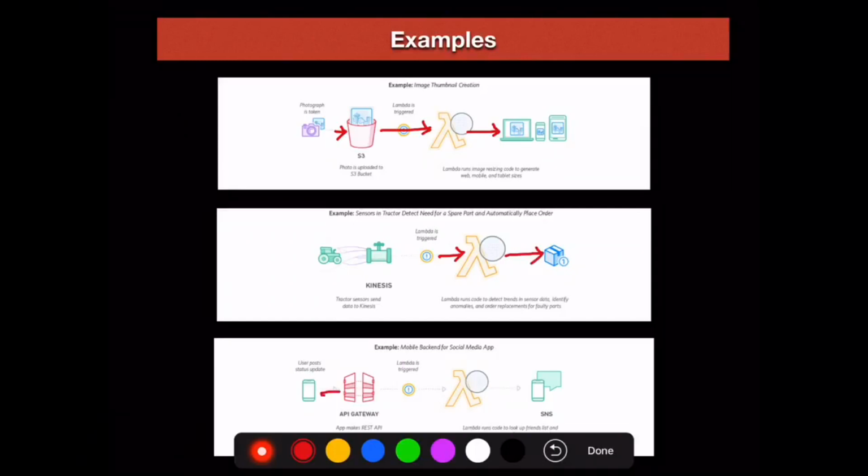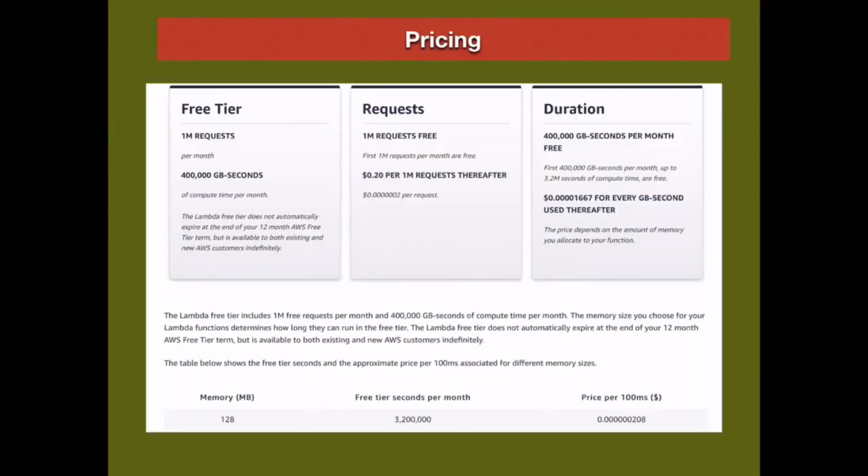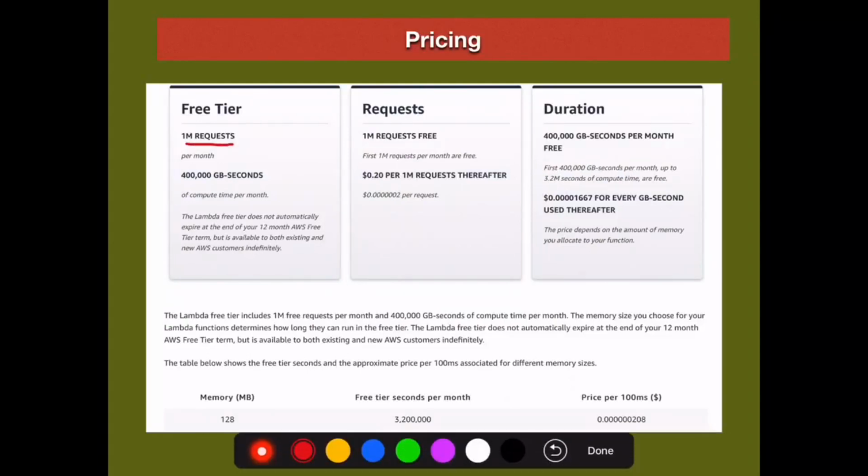The third example is mobile backend for a social media app. When a user posts something on social media, the event triggers the Lambda function, which will send SMS to all his contacts. What is the pricing for Lambda? As part of the free tier, we will get 1 million requests per month, that is 400,000 GB-seconds. So if you are using a memory of 128 MB, the free tier seconds per month will be 3 million.